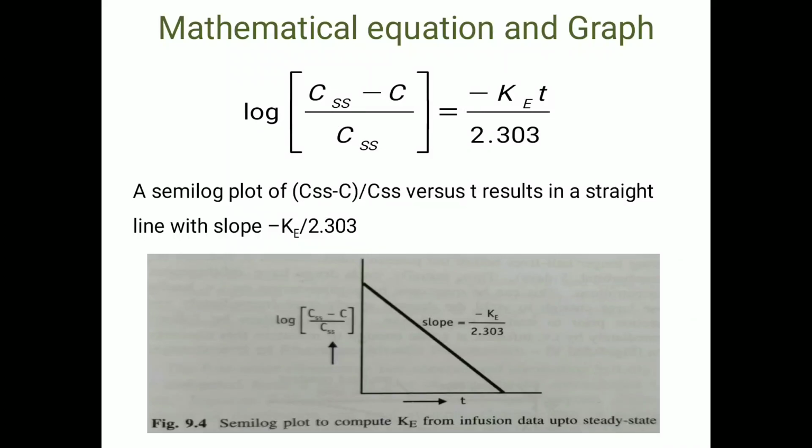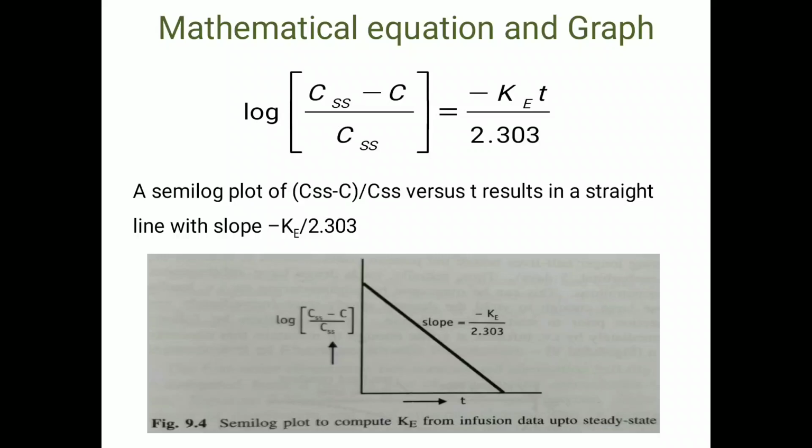So after making the graph between these two parameters, that is log of (CSS minus C) upon CSS on the y-axis and time on the x-axis, we will get a straight line. From the slope the elimination rate constant is determined. So this is a useful equation, and from this we can determine one of the useful pharmacokinetic parameters related to the elimination phase. In this model also there is no step of absorption, and that's why the absorption parameters are neglected in the calculation.